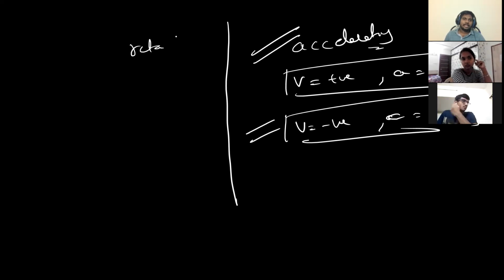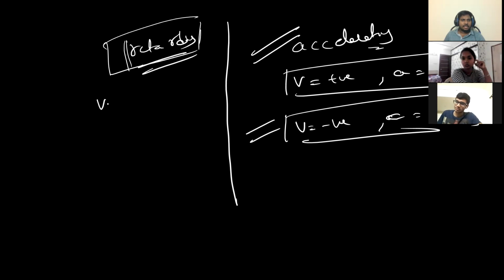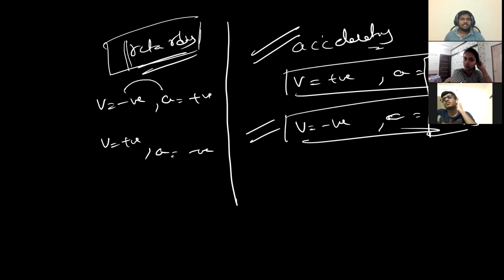Retarding, again, this point you ask your friends to study, whoever has missed this class. Velocity is negative, acceleration is positive, opposite signs. Velocity is positive, acceleration is negative, again opposite signs. So it is retarding. It is not the acceleration sign alone that decides accelerating or retarding. It is about both the signs together. If velocity and acceleration are opposite, then it is retarding. If they are in the same direction, then it is accelerating.